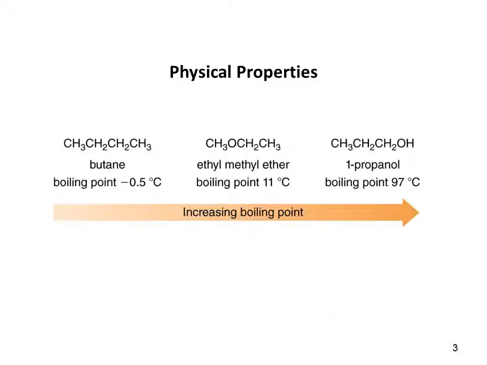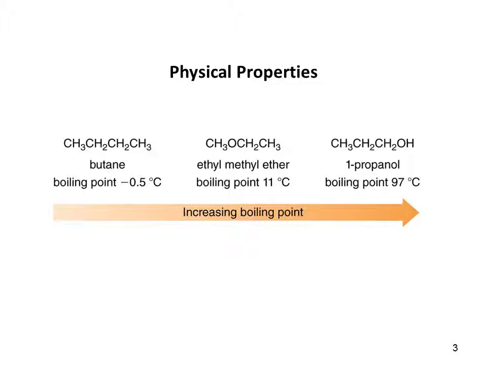So here is a little diagram that shows how physical properties change from the alkanes to the ethers to the alcohols. These three compounds all have about the same molar mass. Butane has no oxygens in it. The only intermolecular attractive forces that they have are the van der Waals forces, or what we call the dispersion forces.